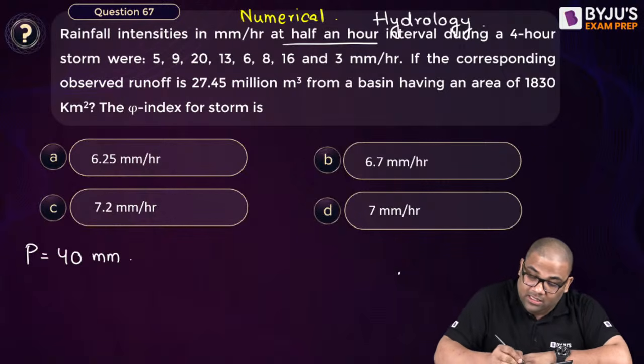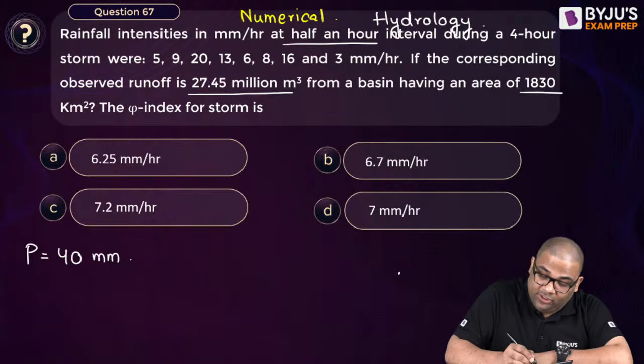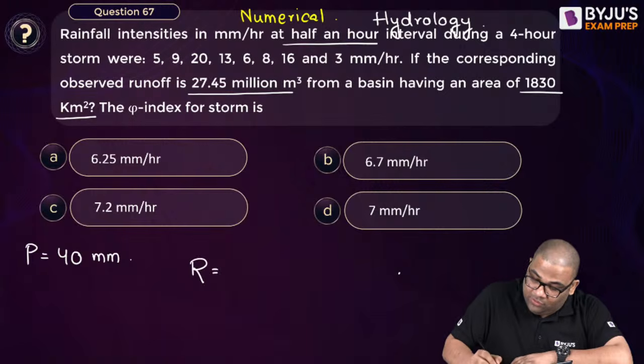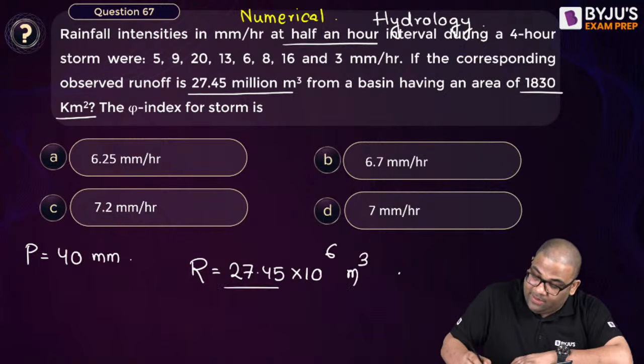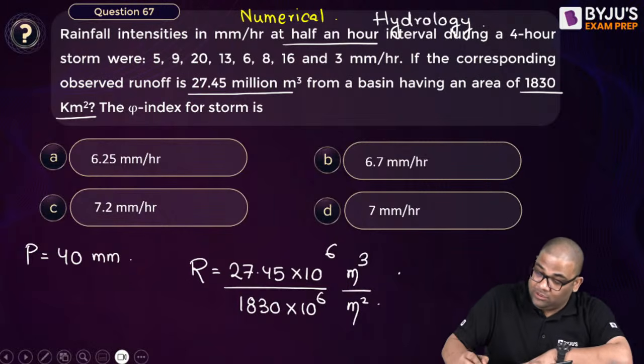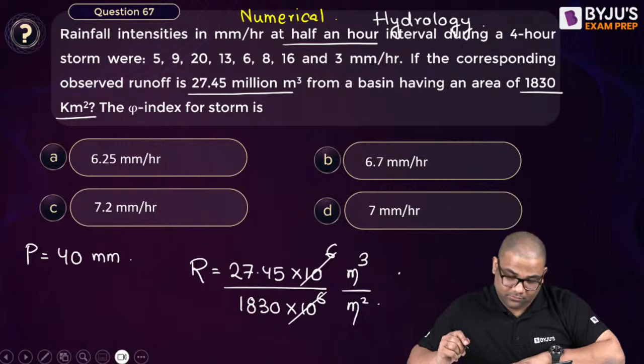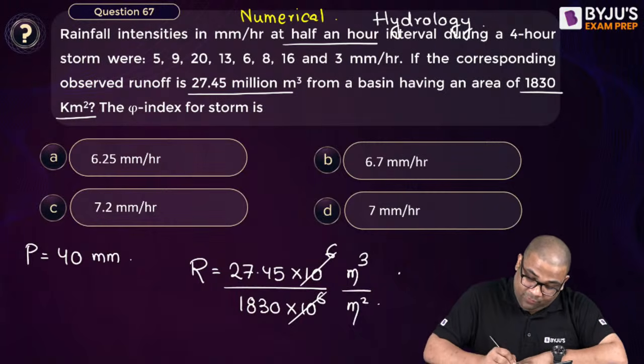Now what is the runoff? Runoff volume and area are given. So runoff will be equal to 27.45 into 10 to the power 3 million, so 10 to the power 6 meter cube, divided by area 1830 into 10 to the power 6 meter square, because 1 kilometer square is 10 to the power 6. I have to find this in mm.